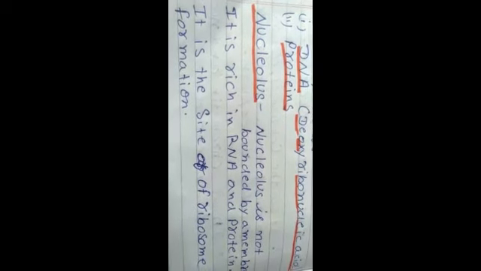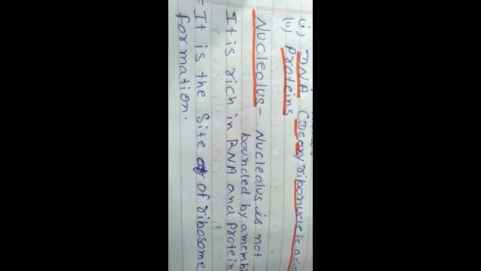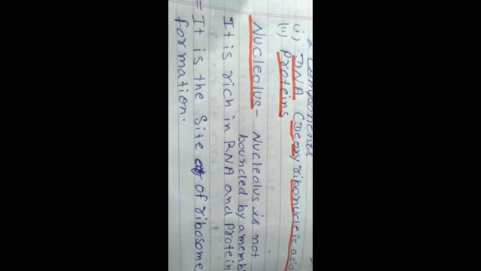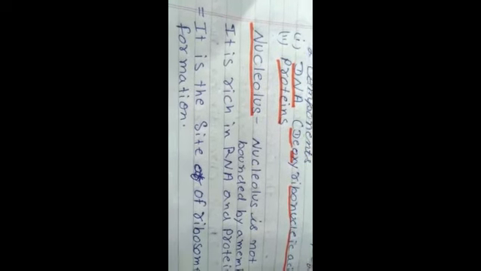And what does the ribosome do? What is the ribosome's function? Protein synthesis. Ribosome is called the factory of protein synthesis. So ribosomes are produced where? Ribosomes are produced in the nucleolus. So it is called the site of ribosome formation.